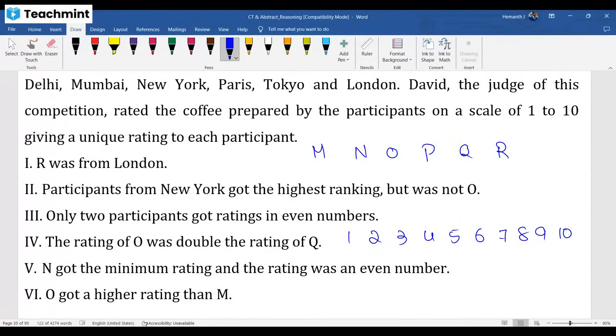Try to assign which person gets which rating. Location we'll address later; only one question will be related to location, as we don't have much data. R is from London, that's the only location data. Guys, see this. Everyone try.